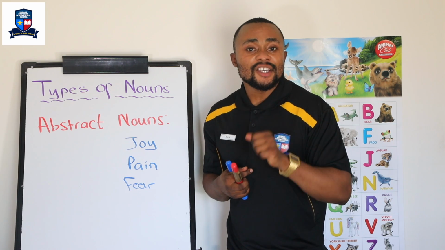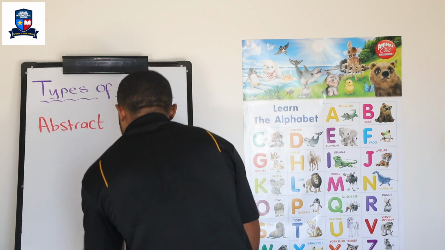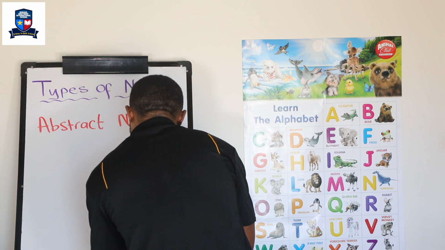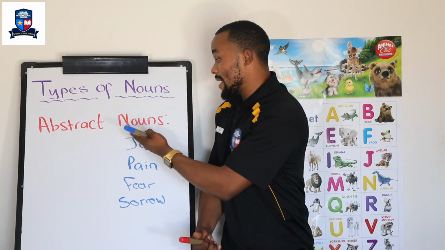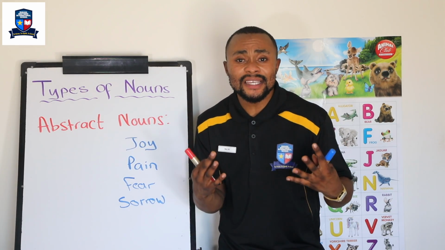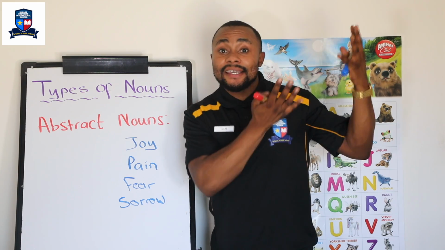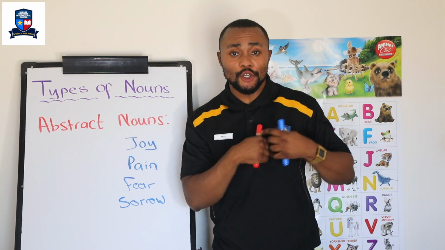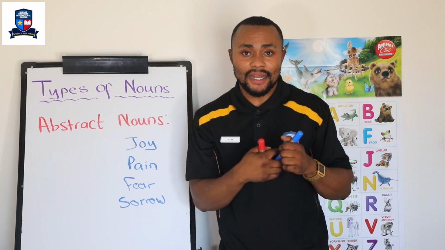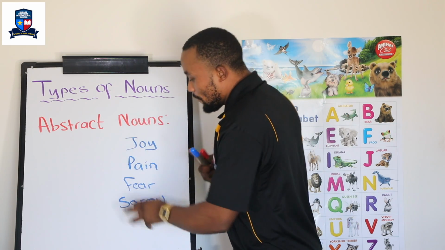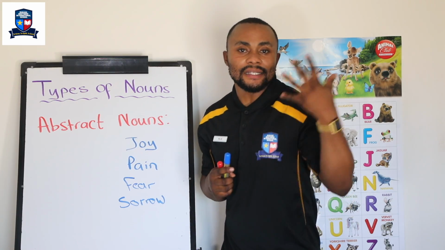Last one is sorrow. I'm gonna write it here. So, sorrow. Very good. Sorrow again is an abstract noun because it is a feeling. And also ideas are abstract nouns as we mentioned earlier. Any idea that you might have is an abstract noun. Very good. So these are some examples of abstract nouns.